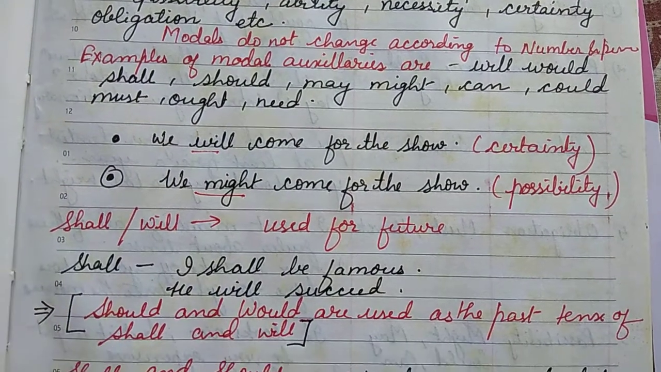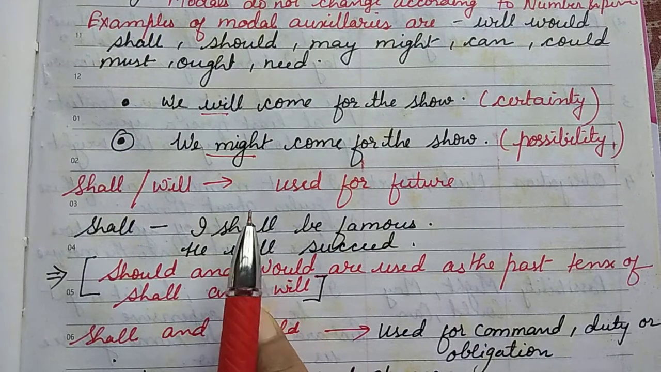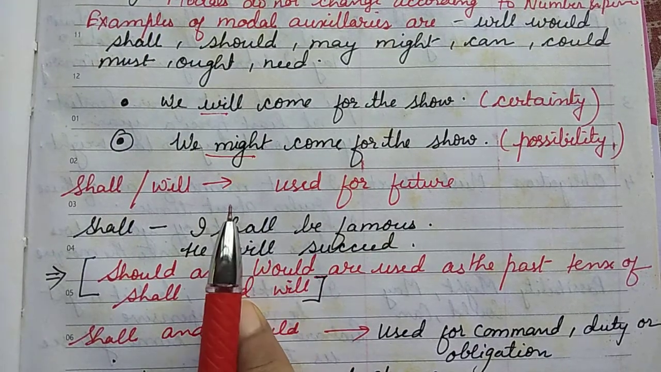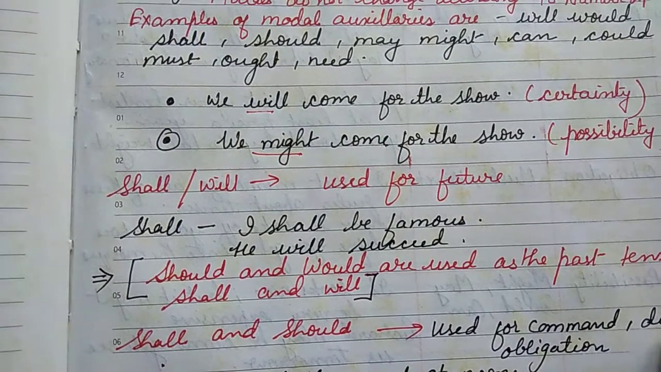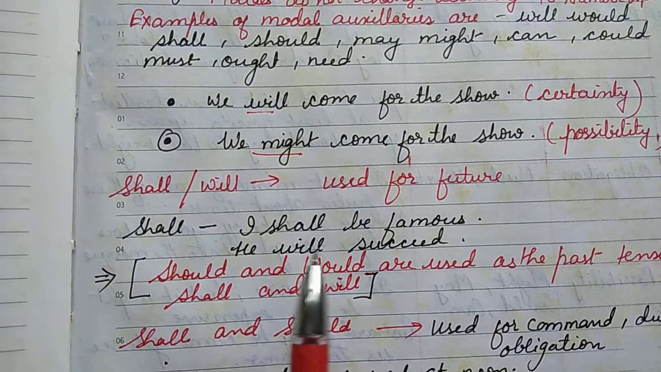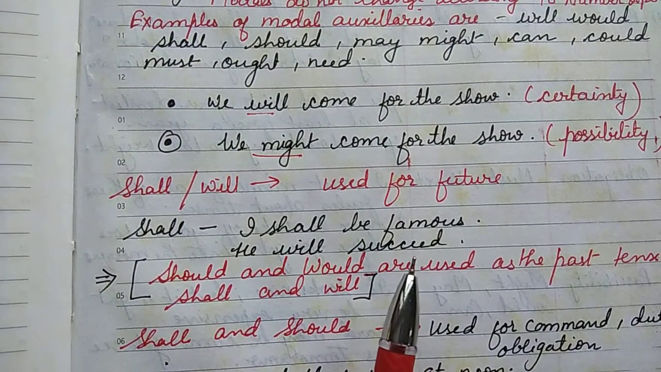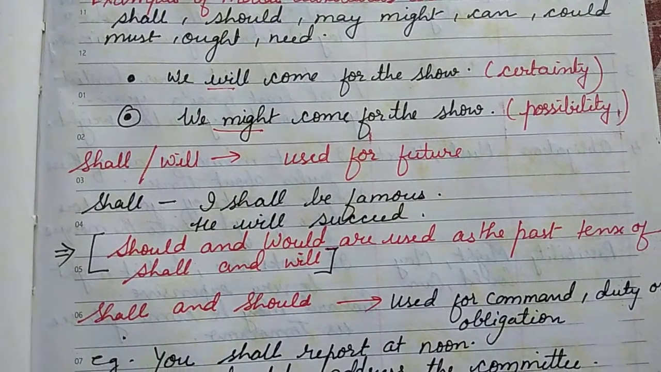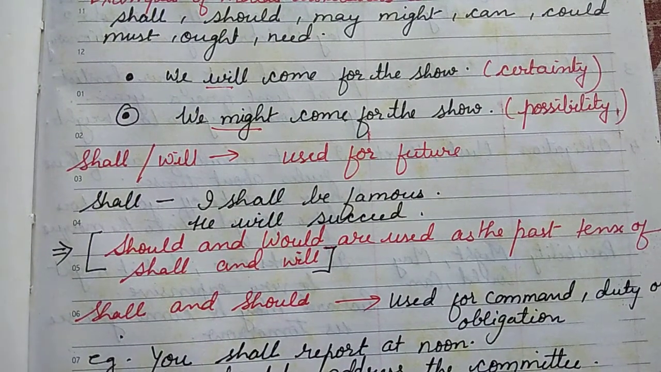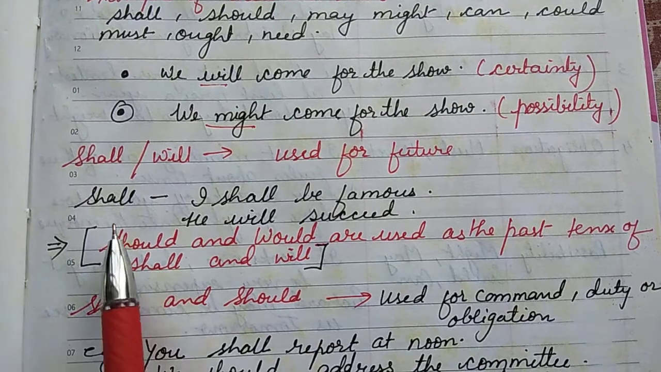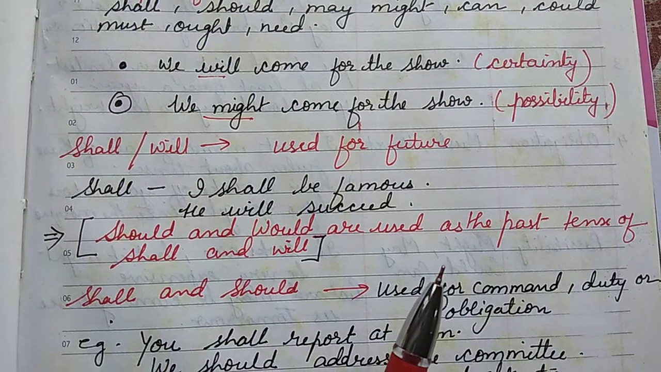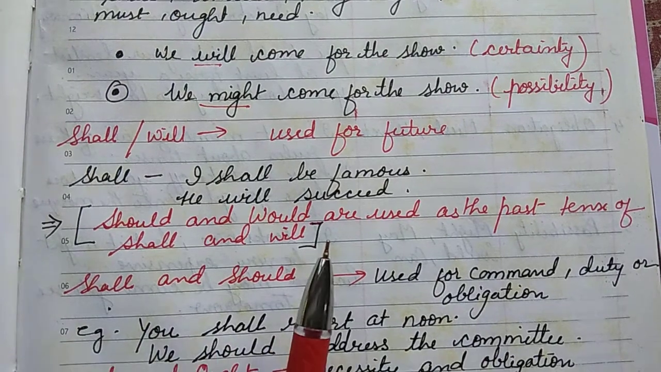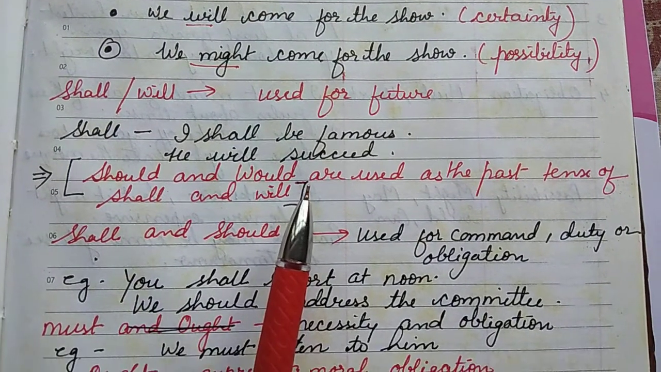In the same way, you will see shall and will. We use them for the future form of the sentence. For example, I shall be famous, we will succeed. So we are using them for the future. But when we go to the past form, shall changes into should, and would is used as the past tense of shall and will. So how we use that, we will go through.